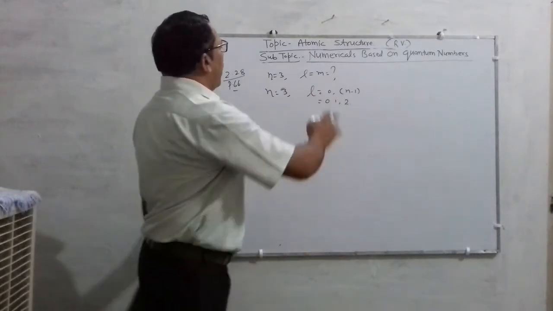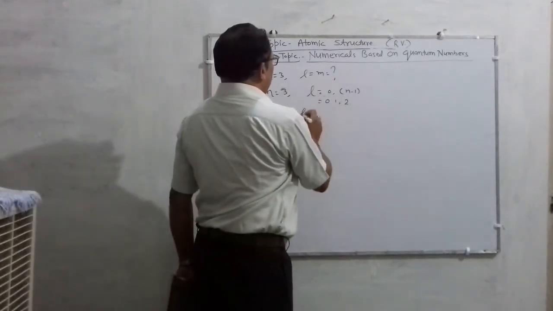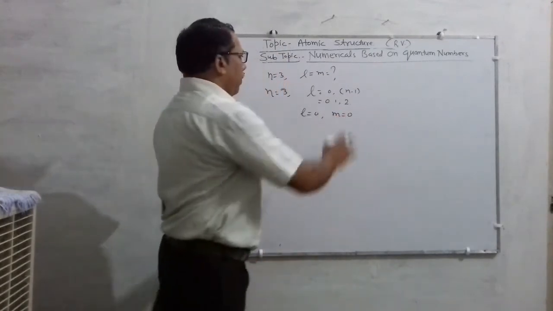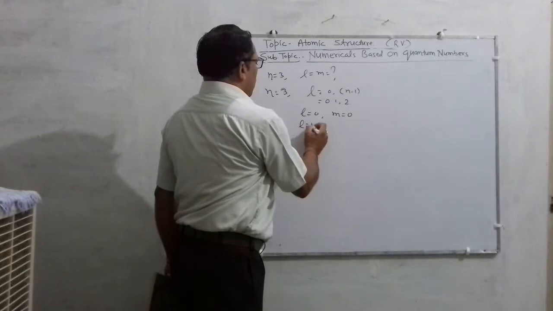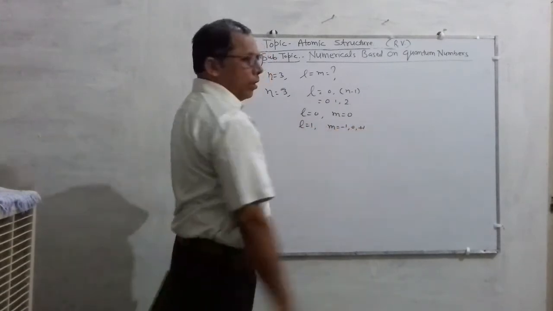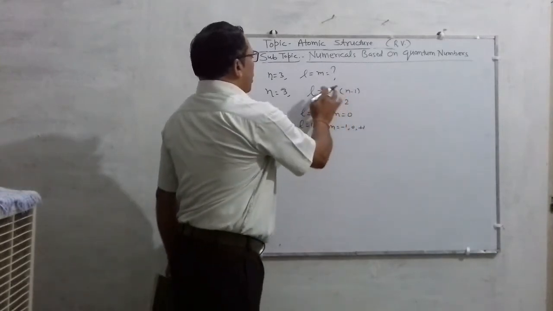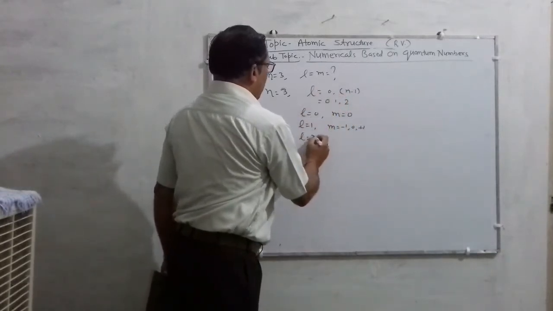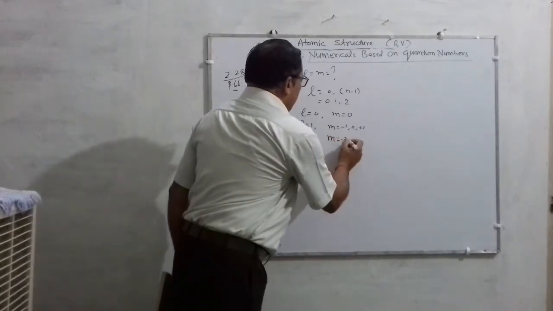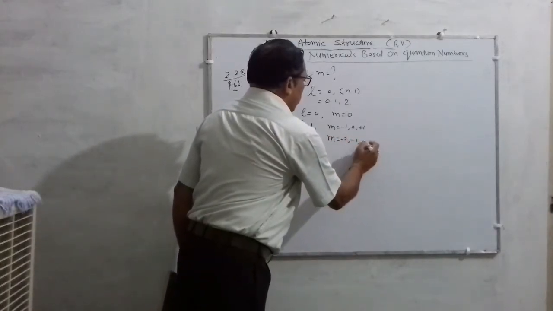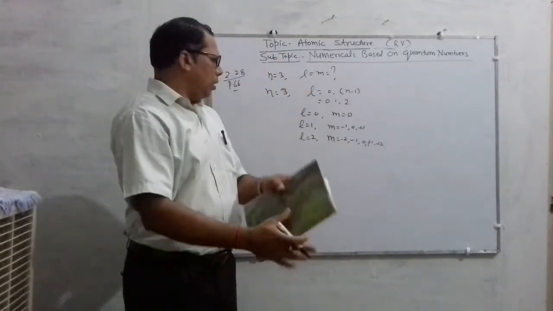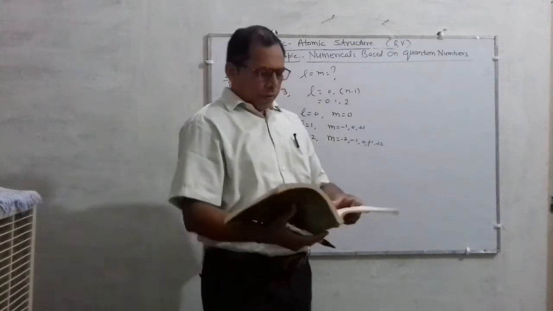And the question is also to find the value of m. So for L equal to 0, children, the value of m will be 0. For L equal to 1, the value of m will be minus 1, 0 and plus 1. Similarly, for L equal to 2, the possible values of m will be minus 2, minus 1, 0, plus 1 and plus 2. Clear? So this will be the answer to the first question.